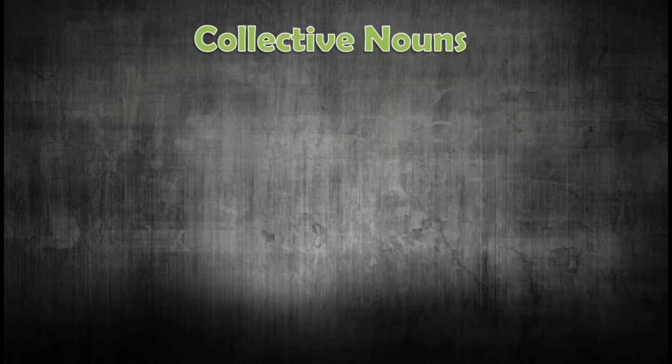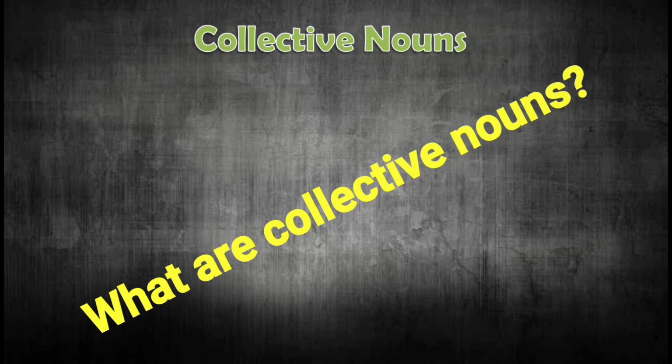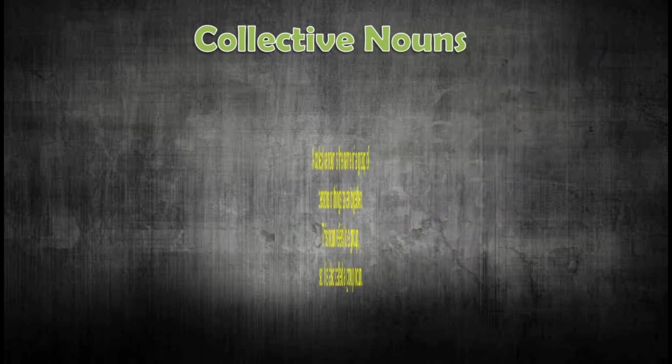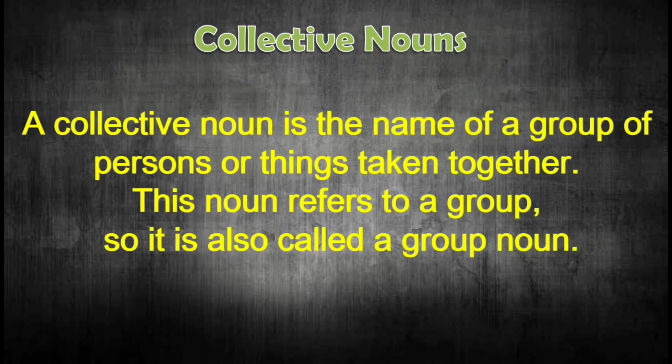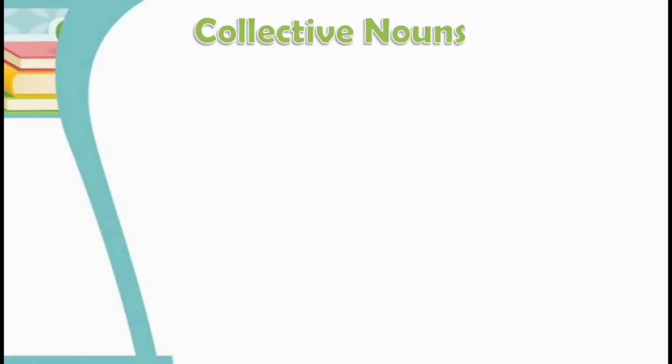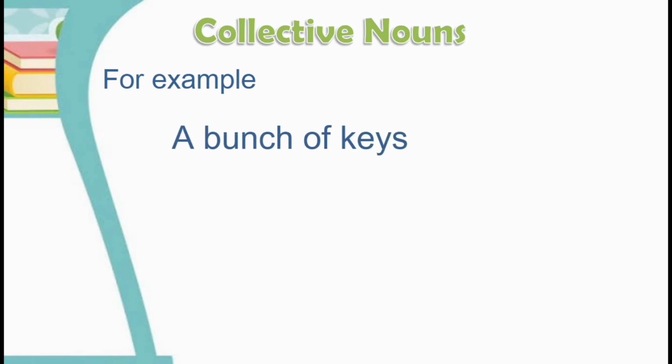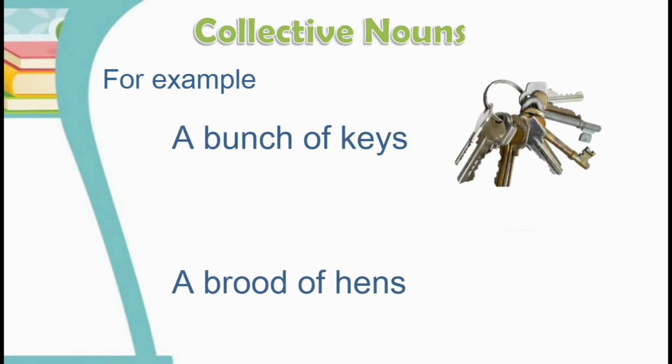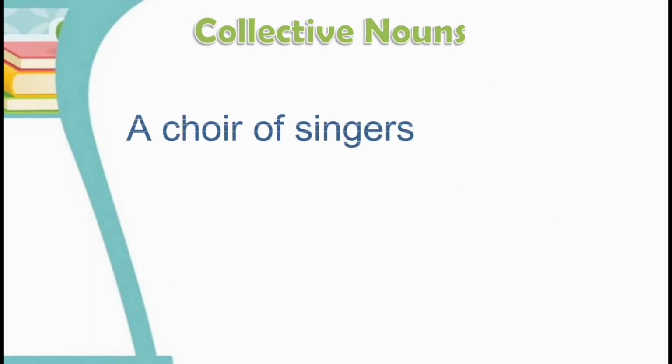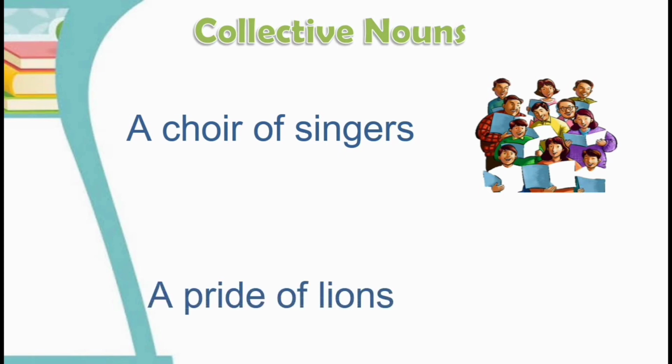Now let us talk about collective nouns. So what are collective nouns? A collective noun is the name of a group of persons or things taken together. This noun refers to a group, so it is also called a group noun. For example, a bunch of keys, a brood of hens, a choir of singers, a pride of lions, etc.